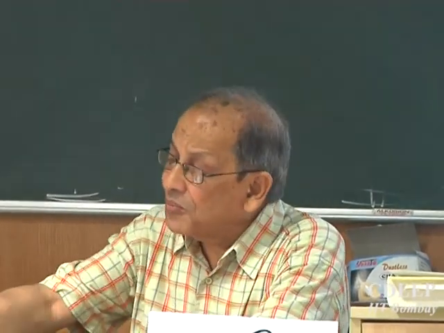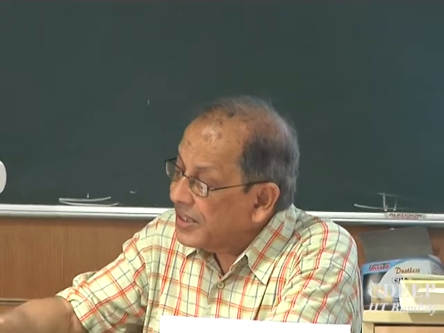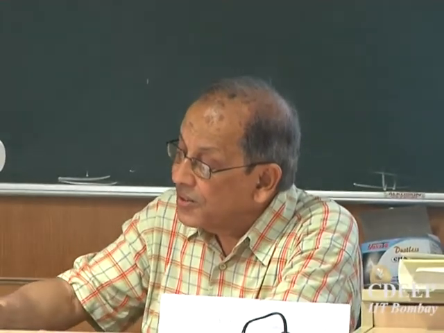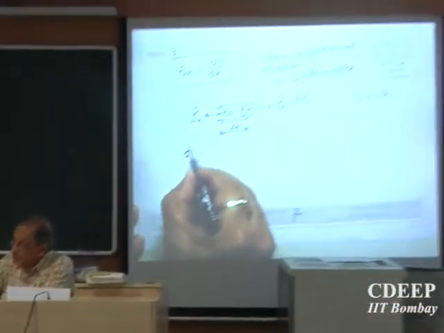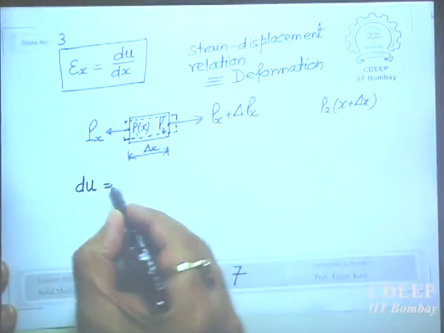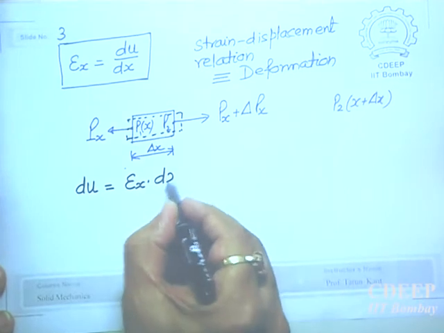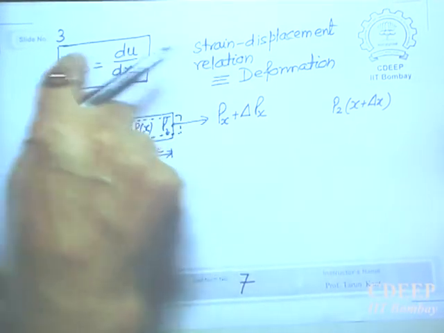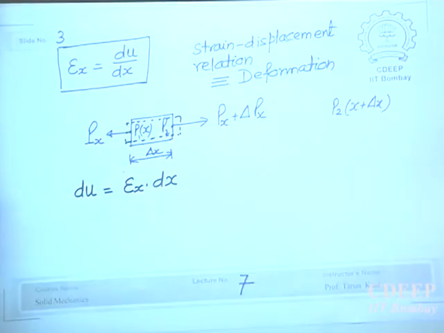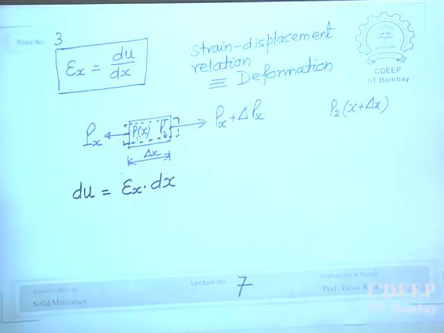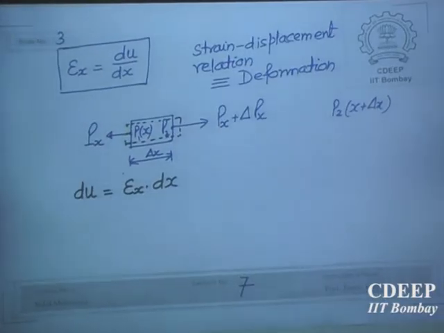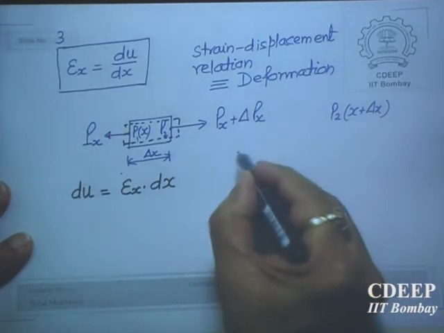And so what is this? So just now from this formula, yes, there is a change du. So change in length du is epsilon x times dx. This has changed, and a change in length of the element is given by strain times dx. And therefore, now my whole body was like this.